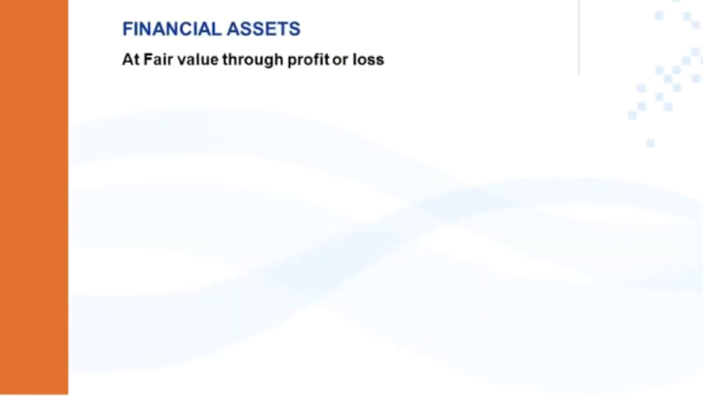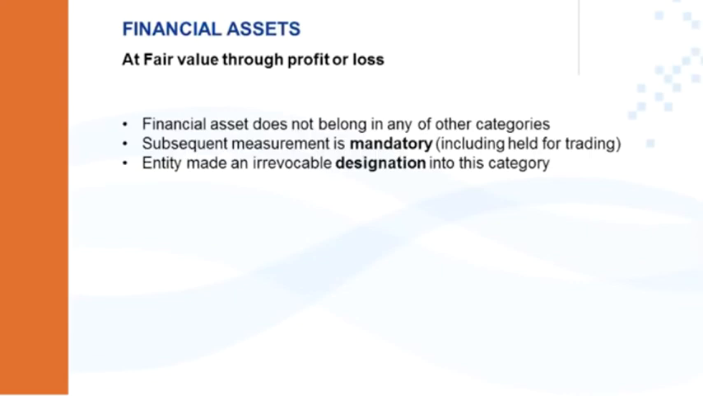Then we get to our fourth category, financial asset at fair value through profit or loss. This category is for all financial assets that does not belong in any of the other categories. That's why we first did the other three. If the instrument doesn't fall into one of the other categories with its very specific rules and criteria, it defaults into at fair value through profit or loss.